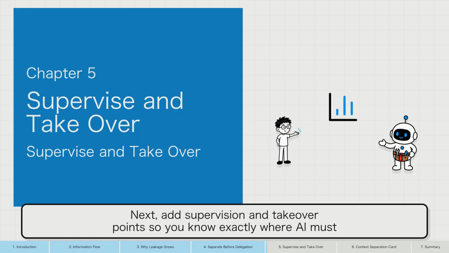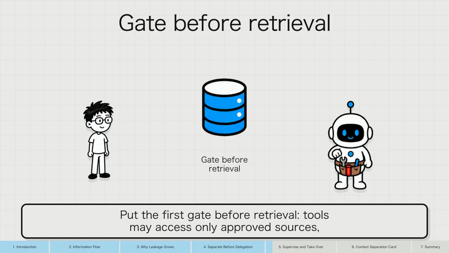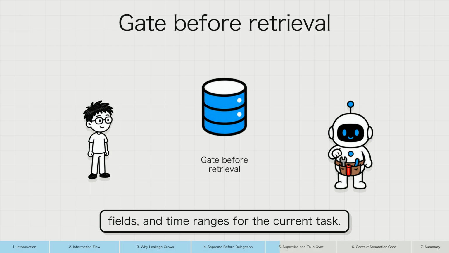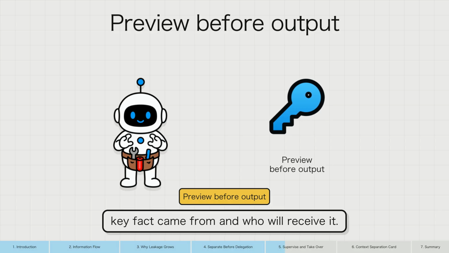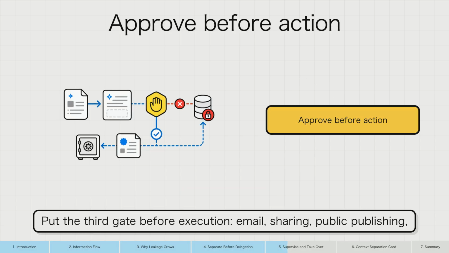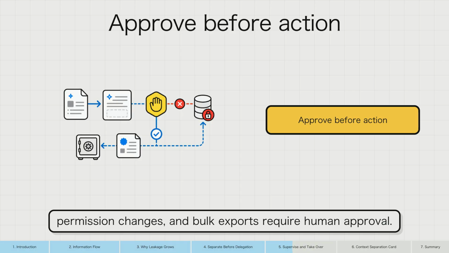Next, add supervision and takeover points so you know exactly where AI must stop for confirmation. Put the first gate before retrieval. Tools may access only approved sources, fields, and time ranges for the current task. Put the second gate before output. Create a preview that shows where each key fact came from and who will receive it. Put the third gate before execution. Email, sharing, public publishing, permission changes, and bulk exports require human approval.